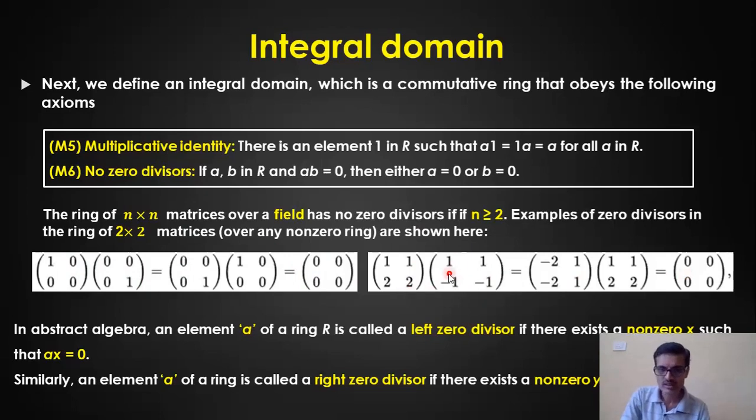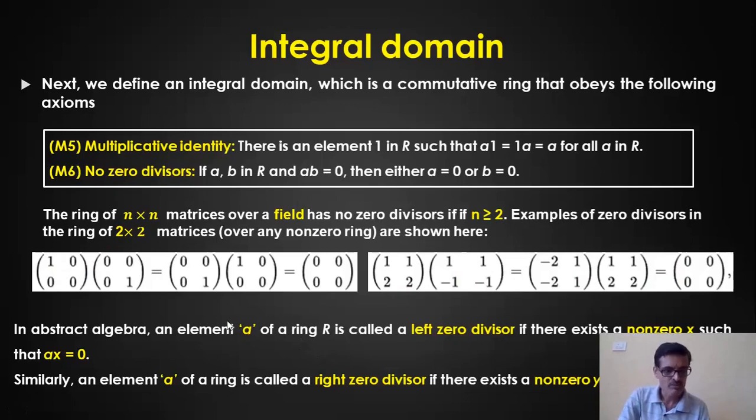When I multiply this and this, I get an answer as 0. Fine. What do you mean by this? I call it, in this example, let us say there are two terms related to this zero divisor. One is called left zero divisor, the other one is right zero divisor. What do you mean by that?